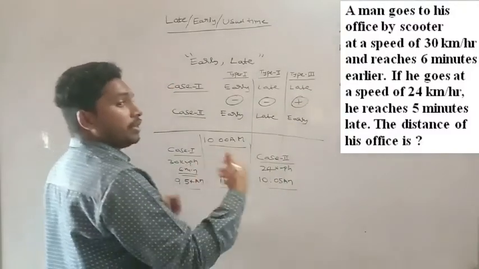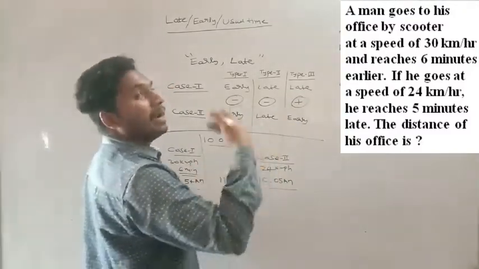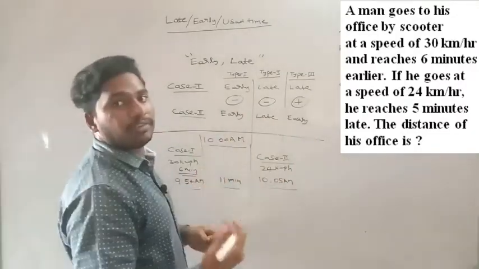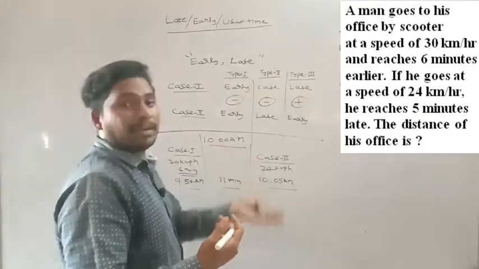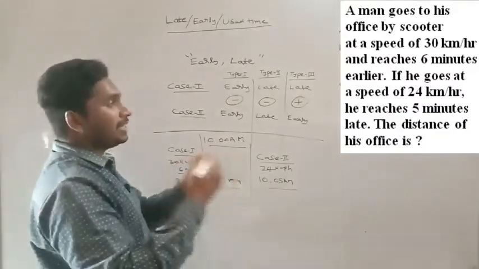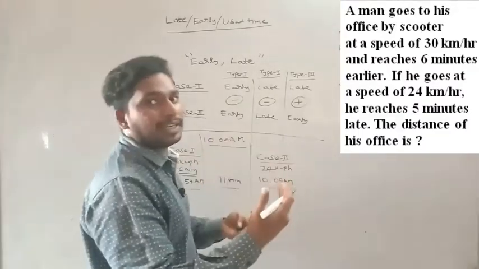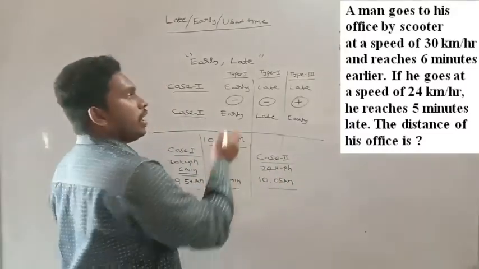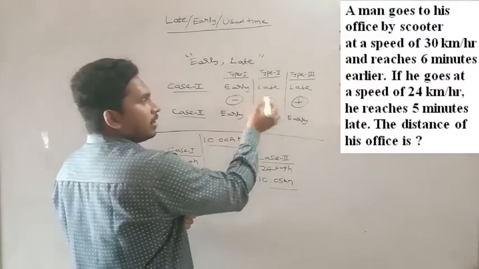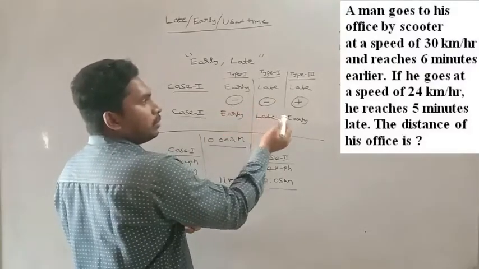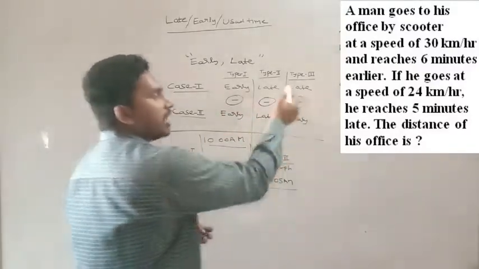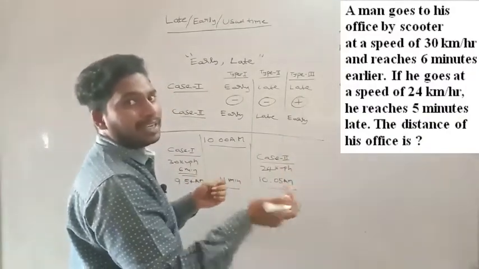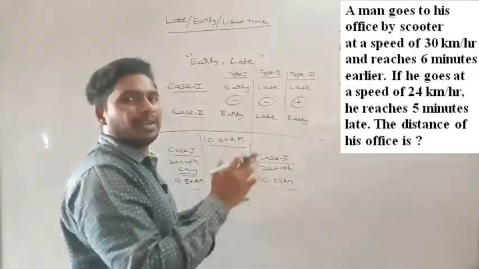What you need to add are the times: late by 6 minutes, late by half an hour, late by 15 minutes, or 10 minutes early, 20 minutes early, like that. Those times you have to subtract in type 1 and type 2. If one is late and one is early, you just have to add them to get the difference in times, that is T1 minus T2 or T2 minus T1.